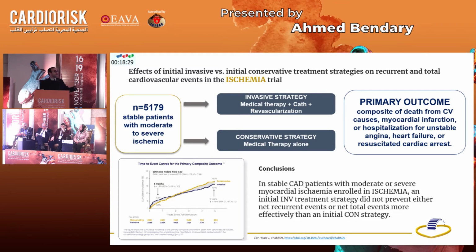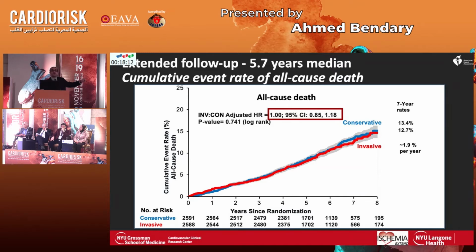And recently came the ISCHEMIA trial, which randomized more than 5,000 patients with moderate to severe ischemia to receive an invasive strategy in addition to optimal medical therapy, or optimal medical therapy alone. Patients with stable coronary artery disease did not benefit in terms of hard outcomes from an initial revascularization strategy. And a few weeks ago, we saw the data from the extended phase of the ISCHEMIA trial at the recent AHA sessions 2022. Those patients were followed up for an additional 2 years, so we now have almost 5.7 years of follow-up. There was not even a shred of benefit in terms of all-cause mortality in those patients.